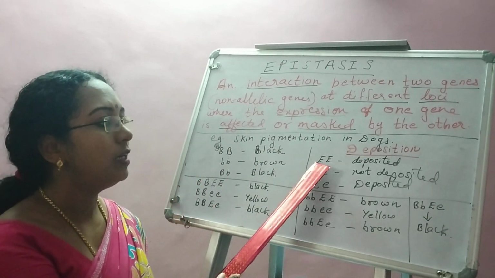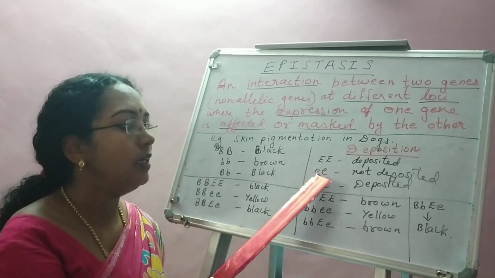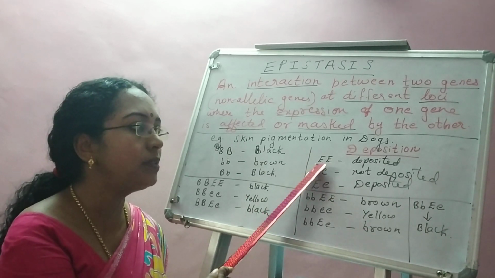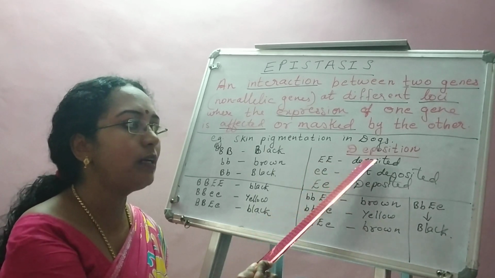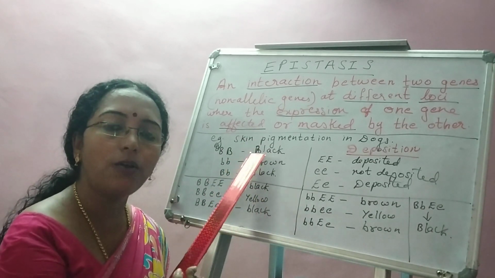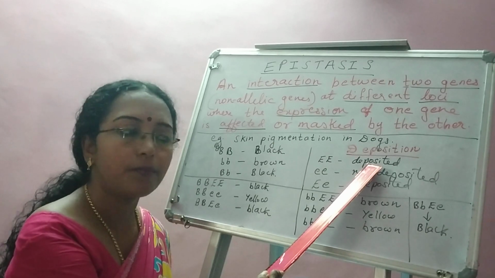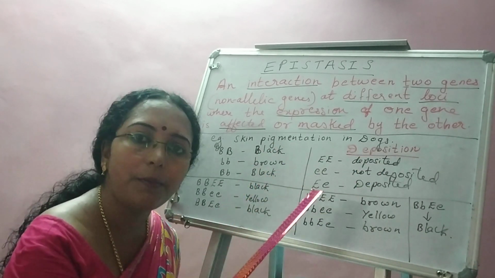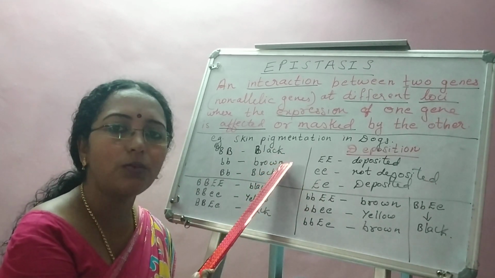Now next one, deposition. Whether this color has to be deposited or not. This is decided by another gene having other alleles, capital E and small e. If it has a dominant capital E, then definitely whatever color is produced, whether it is black or brown, will be deposited in the body of the dog. But if it is recessive, whatever color is produced will not be deposited and the dog will have a yellowish shade, neither brown nor black.